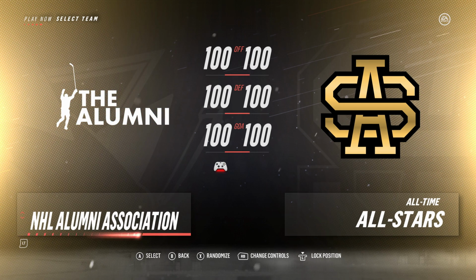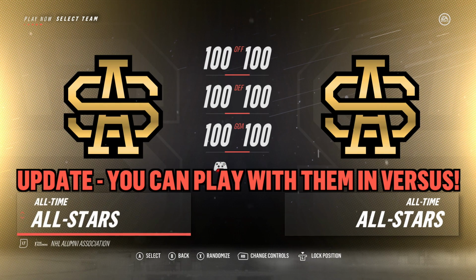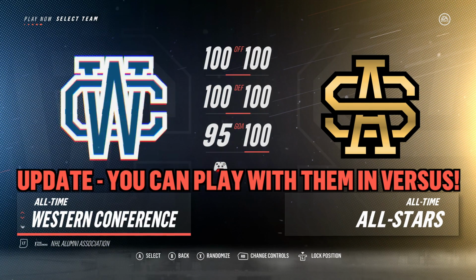So as I mentioned, these alumni teams are going to be featured in a bunch of different modes, most specifically Hockey Ultimate Team in this year's game, but you can only play as these entire teams in the Play Now section. It's pretty easy to get to them from the Play Now section. You just pretty much go one up from the NHL till you hit the NHL Alumni Association, and there are actually 5 teams composed of all alumni and legends rosters. So they're the all-time All-Stars, the all-time local legends, Western Conference, Grit, and Eastern Conference.